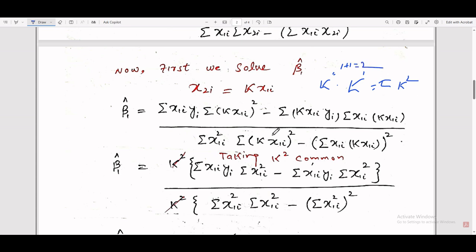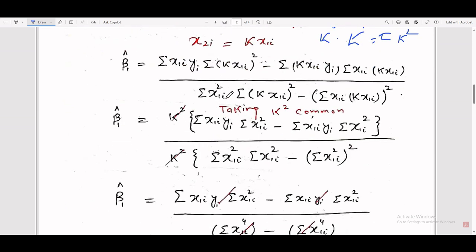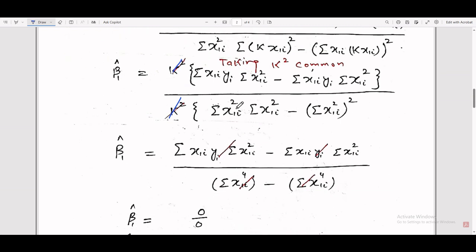So k square, here in the denominator you can also take k square common, because this k multiplied by this k gives k square, so write k square outside, and we cancel out this k square with this k square. And in the denominator, sum of x1i square times sum of x1i square minus sum of x1i square whole square.